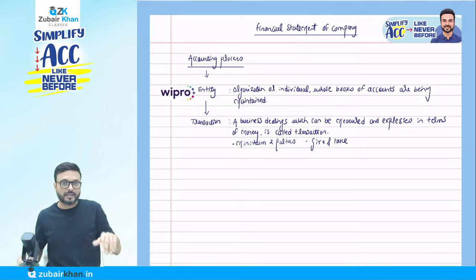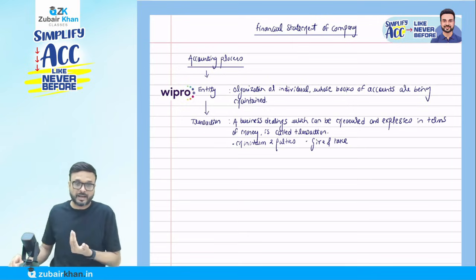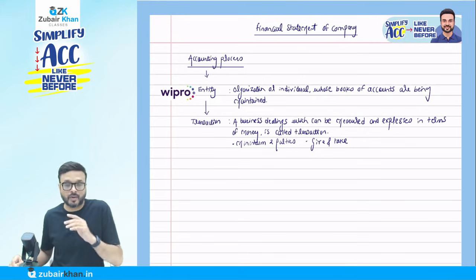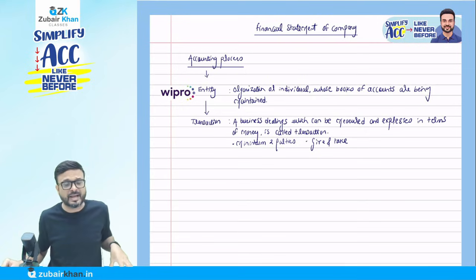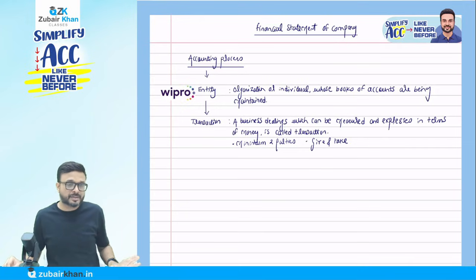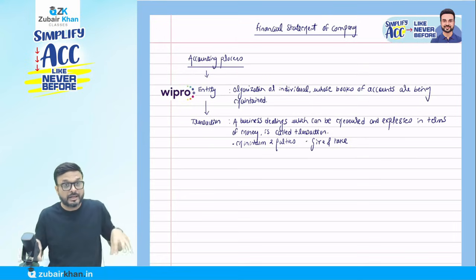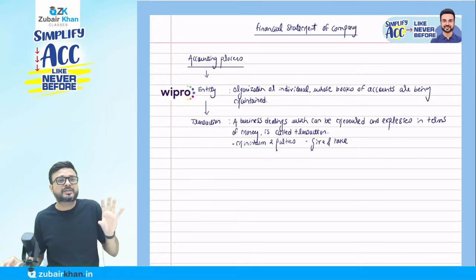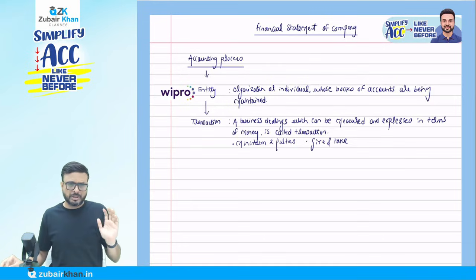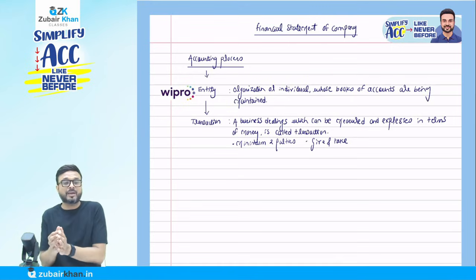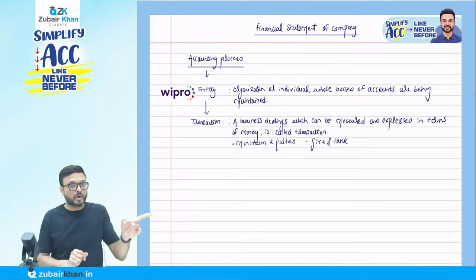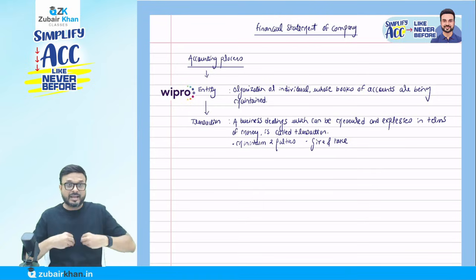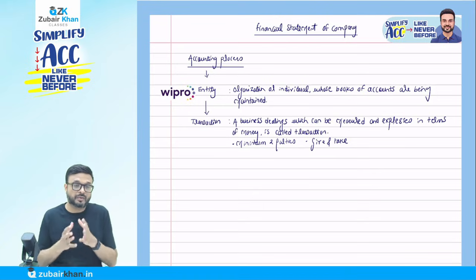Now let me give an example where we have to decide whether it's a transaction or not. Suppose in my office there is a person, let's say Mr. A. If I say the nature of Mr. A is so good, he's a very nice person, good in behavior and manners, very honest, can I record in my books of account the honesty of Mr. A?